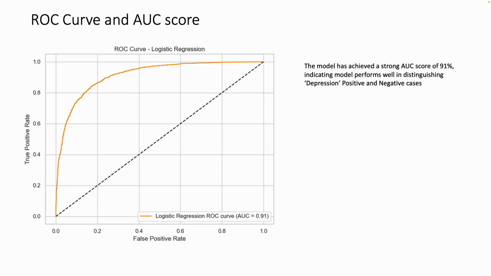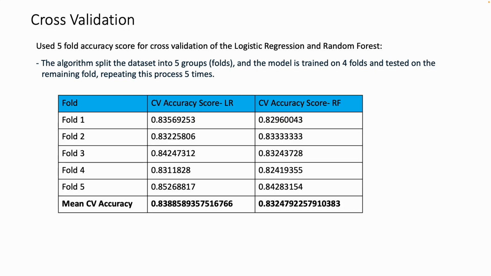This is the overall area under the curve. Here again, if you look at the ROC chart, the area under the curve has a very strong value, similar to the random forest, at 91%. Which again shows that the model is performing well and is able to distinguish between depression positive and negative cases. This is the cross validation score.